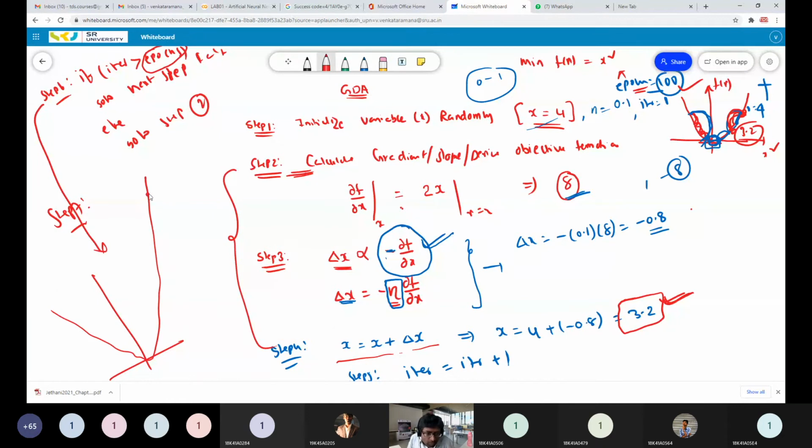Suppose in the first iteration our point is here. After the first iteration I will be landed here. This is iteration 1. In iteration 2, after updation, this is the point of the next iteration. Like that, at each iteration, it is slowly trying to come towards the bottom point.